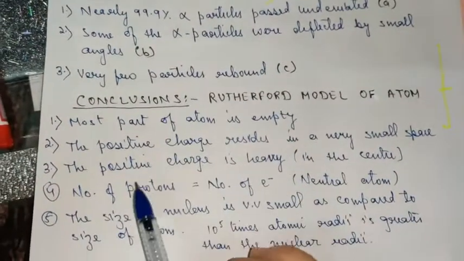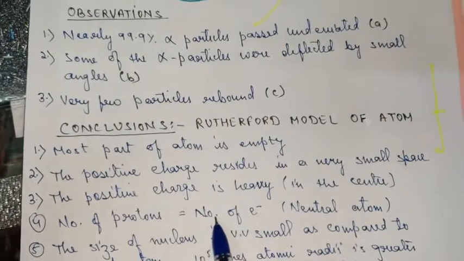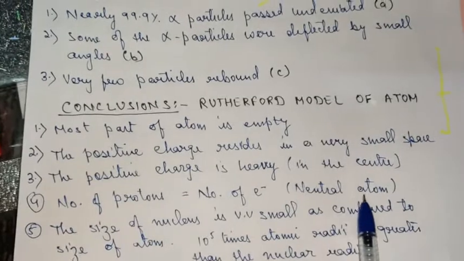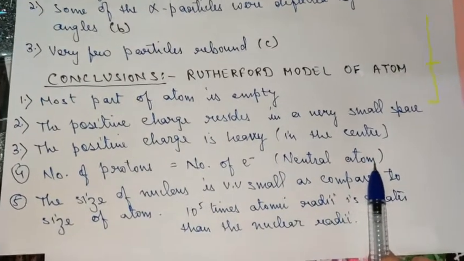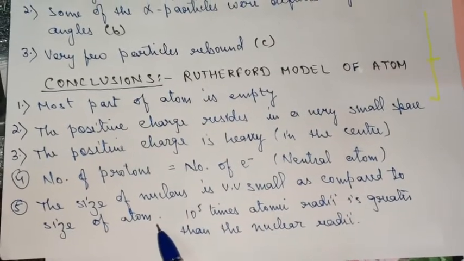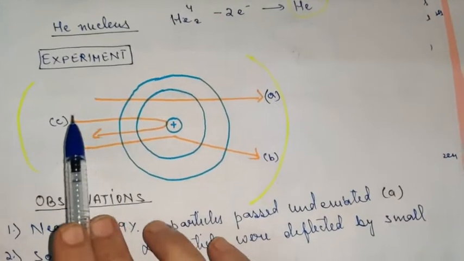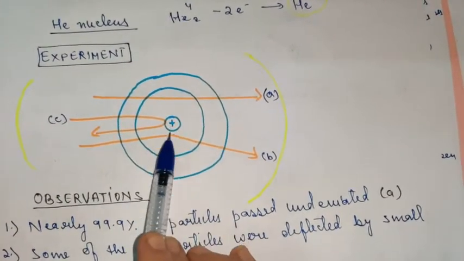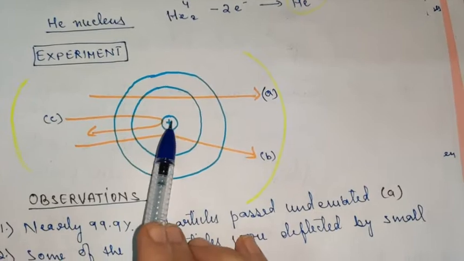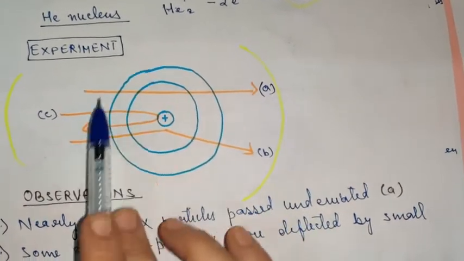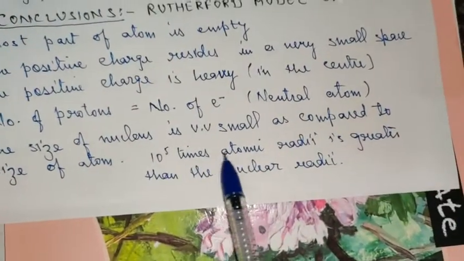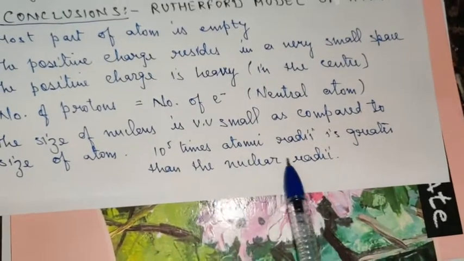Then next was the number of protons is equal to the number of electrons, which was proved by Thomson also, and this is again stating that an atom is electrically neutral. The size of the nucleus is very small as compared to the size of the atom, because very few rays rebounded. That means the nucleus is present in the center of the atom, and the nuclear radius was much less than the atomic radius. It is around 10 raised to the power 5 times smaller: the atomic radius is 10^5 times greater than the nuclear radius.